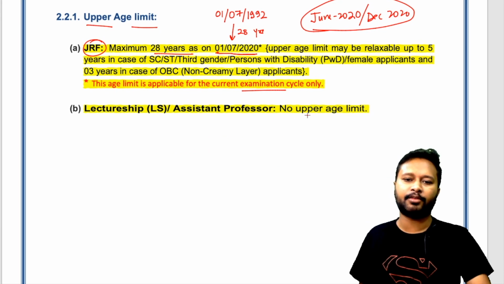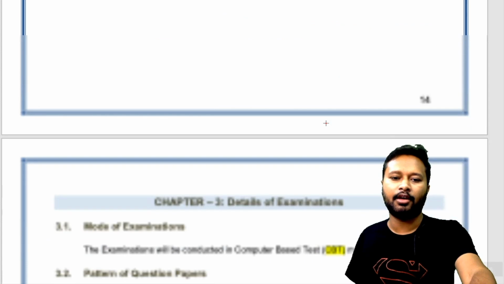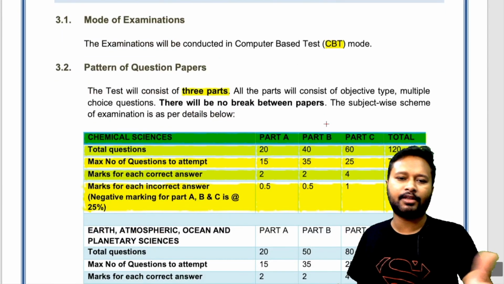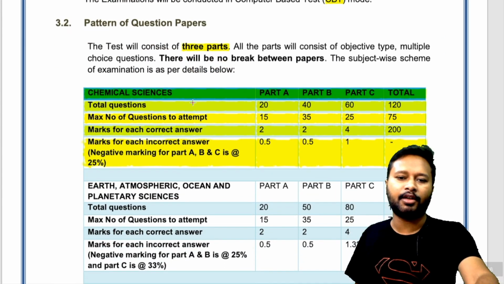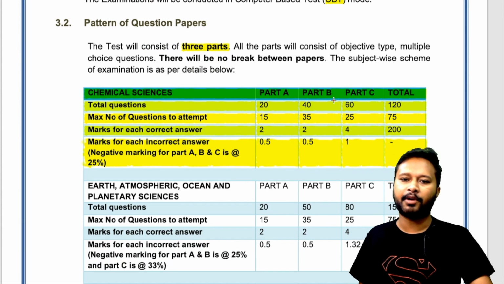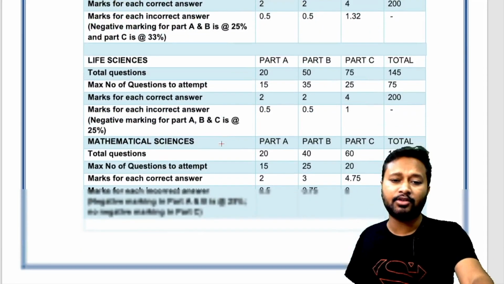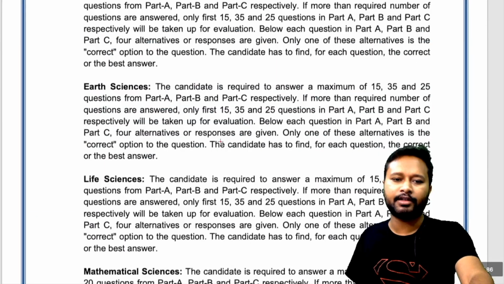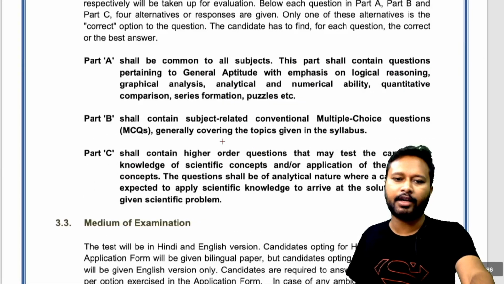For LS or assistant professors, you don't have any upper age limit. Okay, so that's something you should know. CBT mode and other things you already know. 3 parts exam you already know. Part A, Part B, Part C, how much marks, how much you have to do, what is the negative marking, everything is mentioned on this slide or this page. You can read about them. Pretty same, nothing is changed as of that.